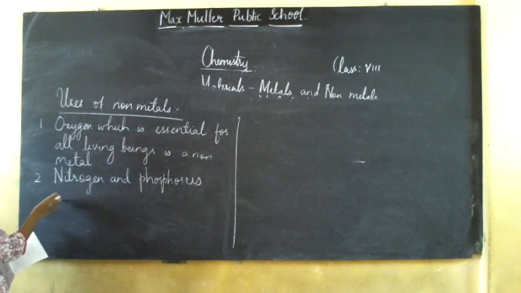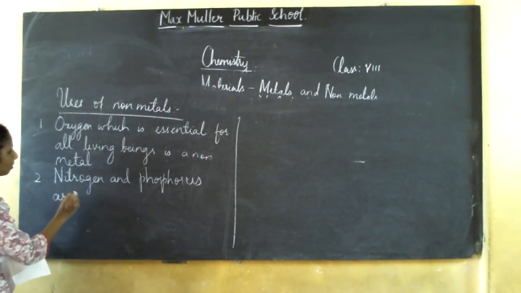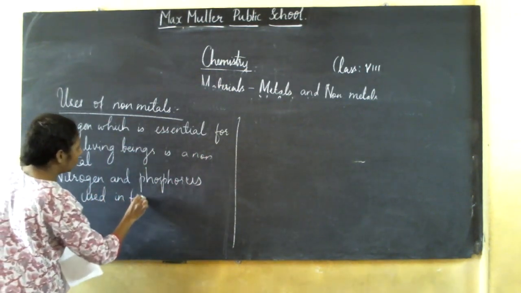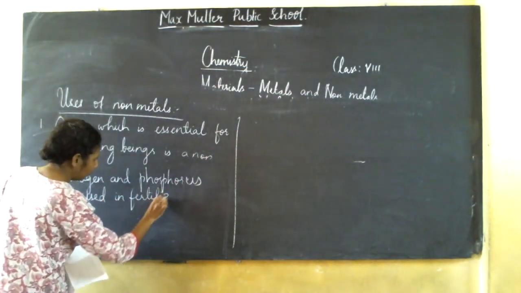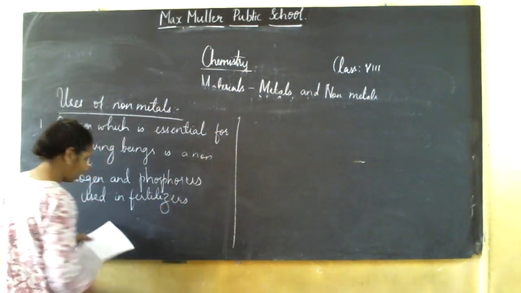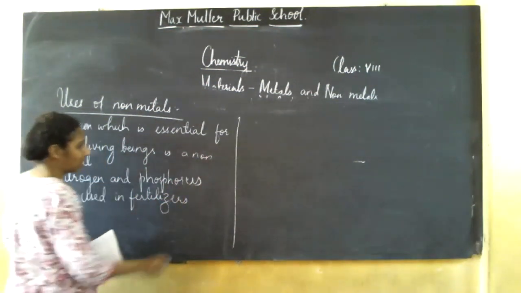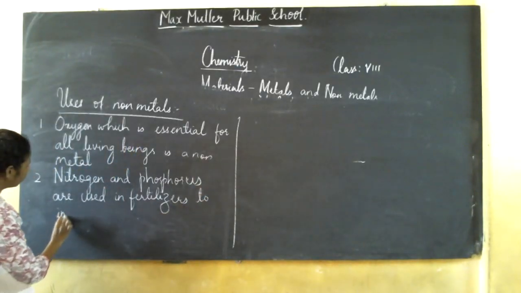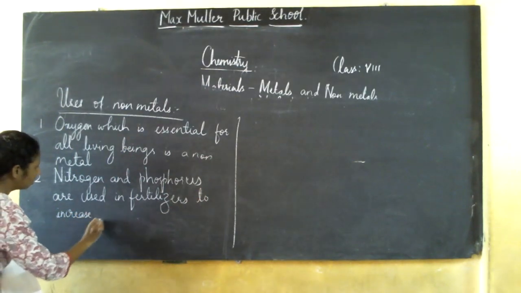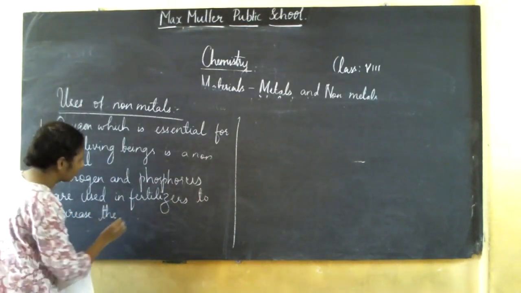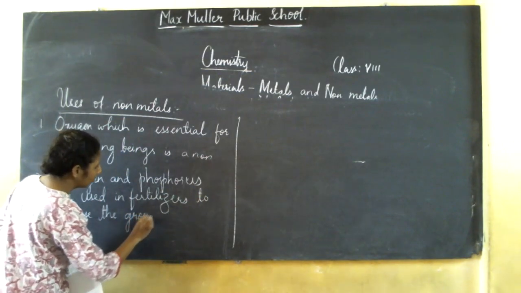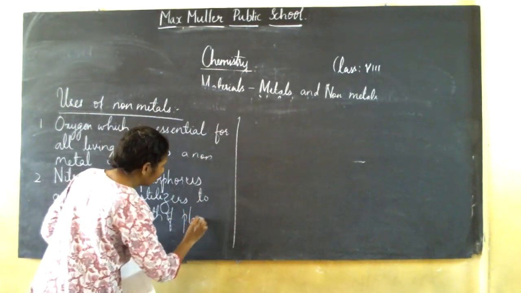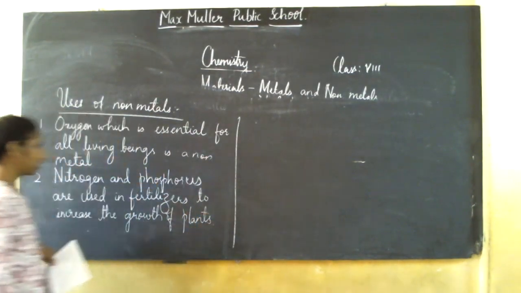So nitrogen and phosphorus are used in fertilizers. Why are fertilizers used? To increase the growth of plants.